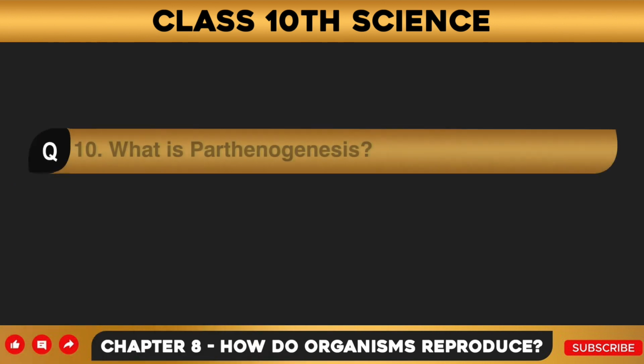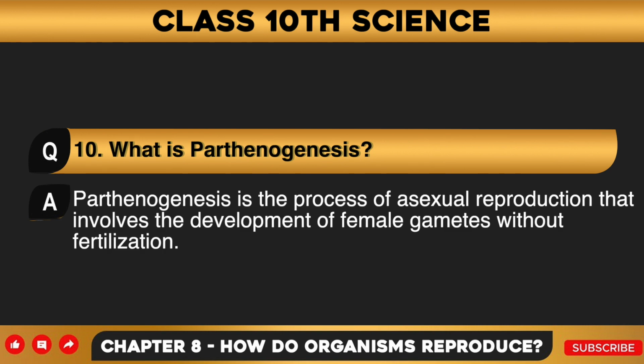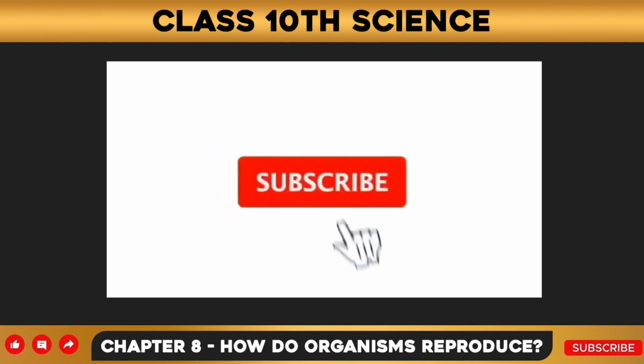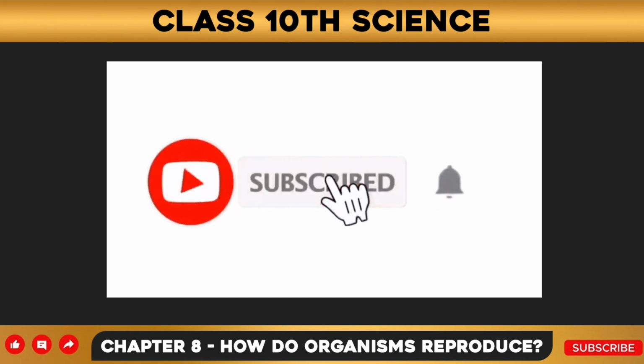Question number 10. What is parthenogenesis? Answer to this question is, parthenogenesis is the process of asexual reproduction that involves the development of female gametes without fertilization.